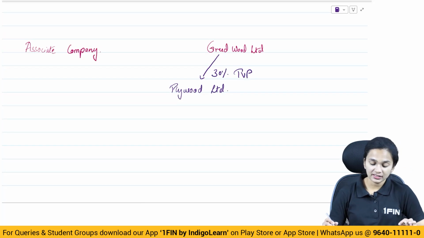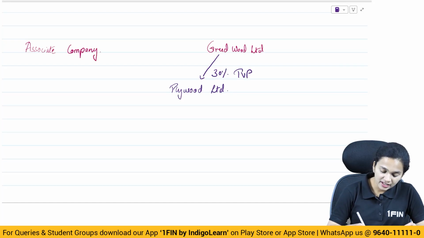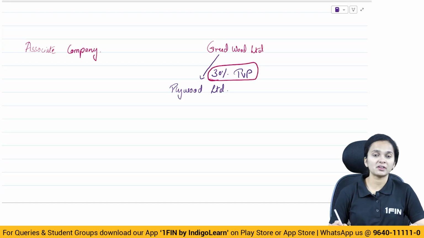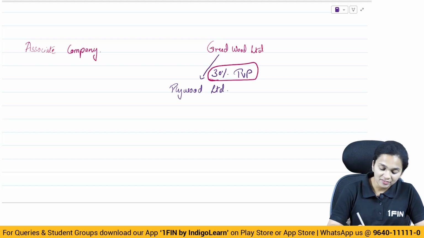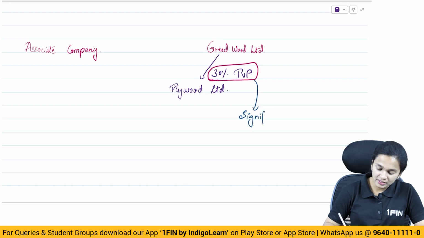So what is happening here? Greenwood Limited has control over 30% of the total voting power of Plywood Limited. Can we call it significant influence? In this situation, we say that Greenwood has significant influence over the other, that is, over Plywood Limited.